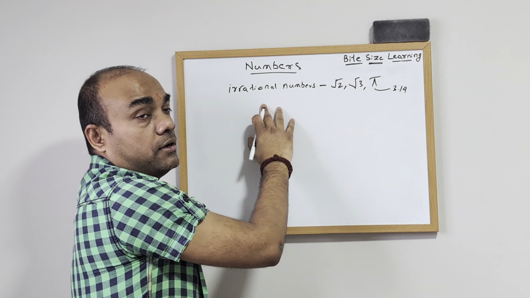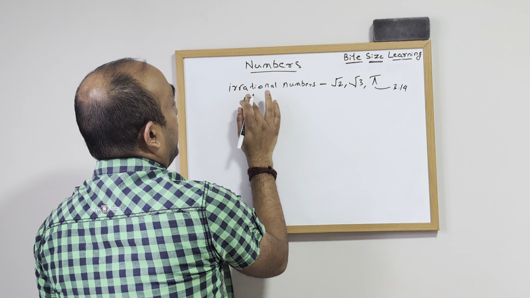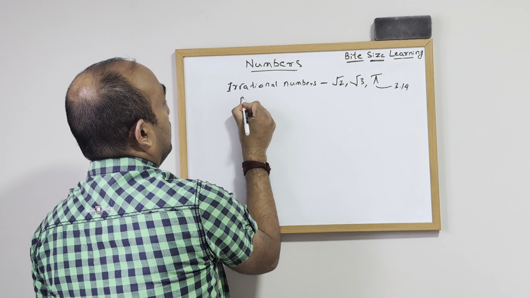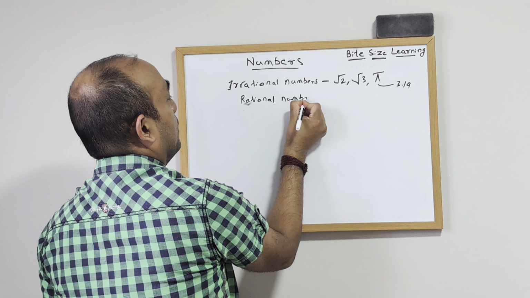So there is a set which is rational numbers, and if you add the irrational numbers, this is irrational and this is rational.